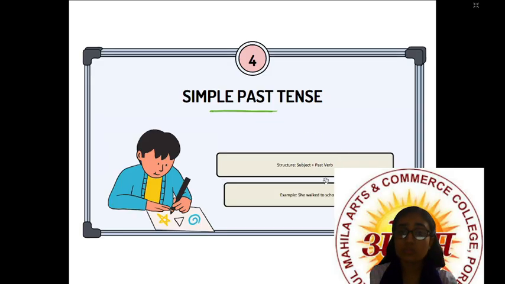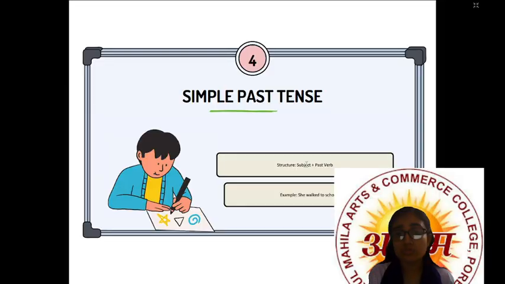Now the present tense is over, in which we have seen simple present tense, continuous present tense, perfect present tense and perfect continuous present tense, right? Now let's come to the past tense.